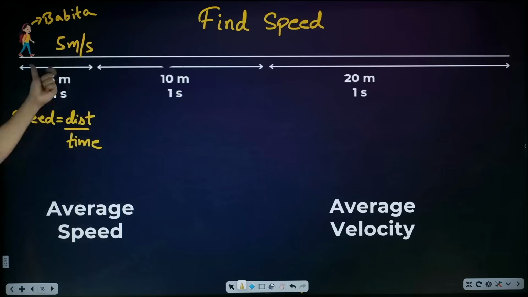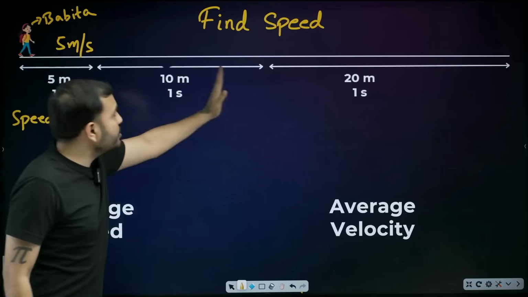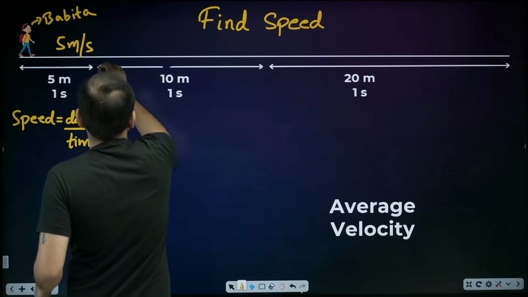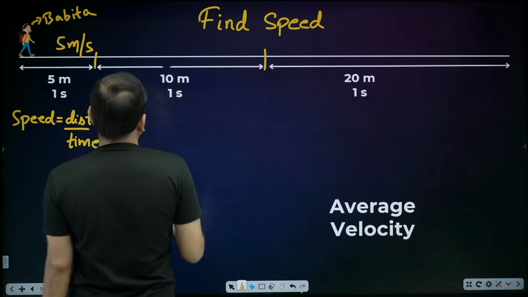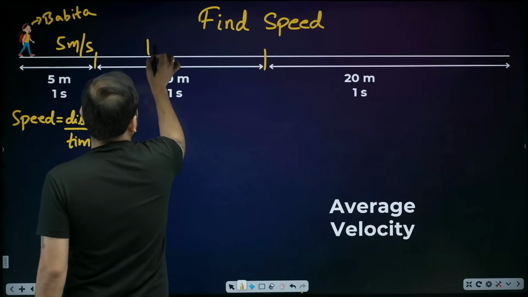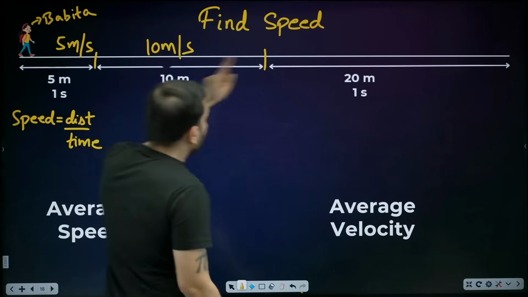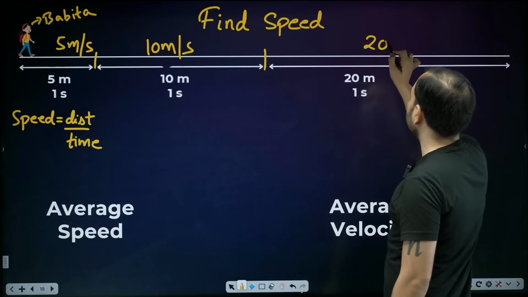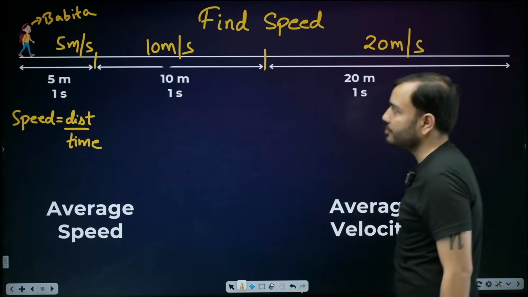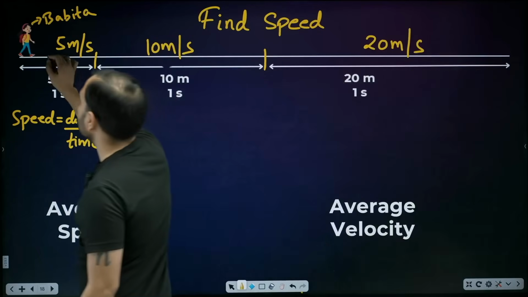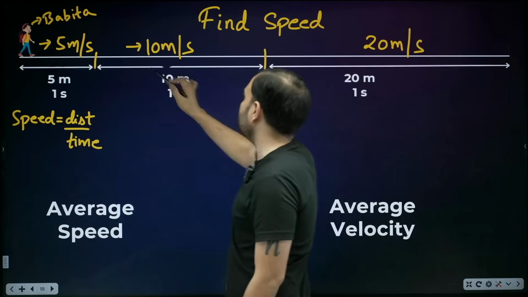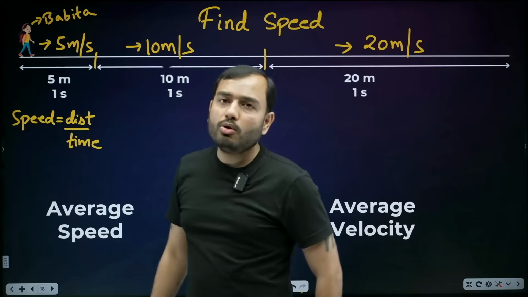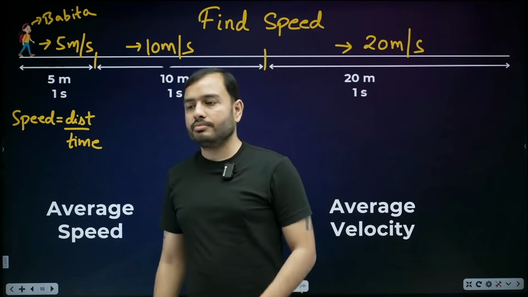Let's calculate the speed here. Distance upon time. How much distance is covered? 10. And how much time was taken? 1 second. So how much is the speed? 10 upon 1, 10 meter per second. Here her speed is too good, brother. How much is the distance? 20. How much is the time? 1 second, 20 meter per second. So Babita's speed is continuously changing. Speed is changing. In such cases, when speed is continuously changing, now suppose Babita reached school.